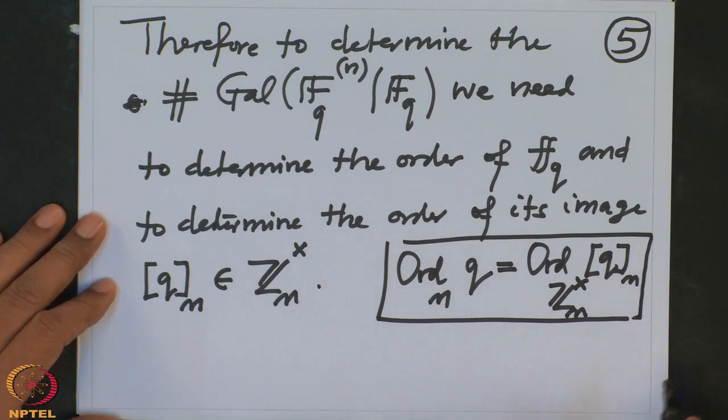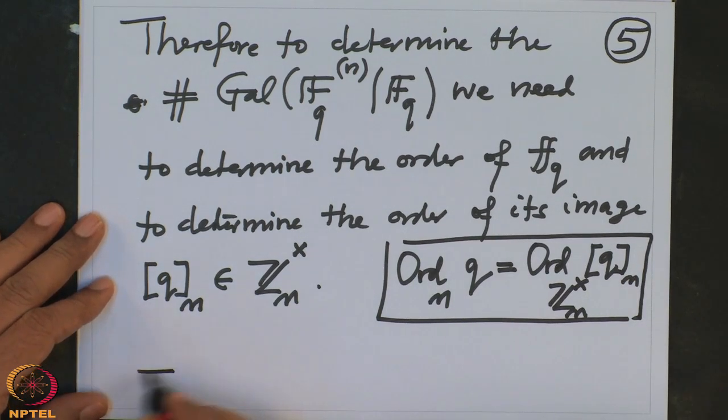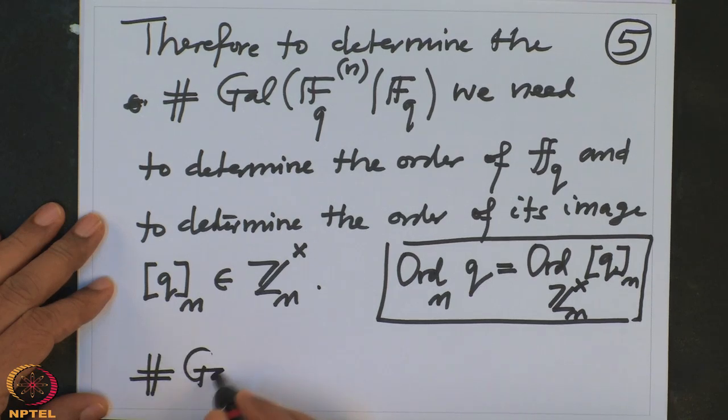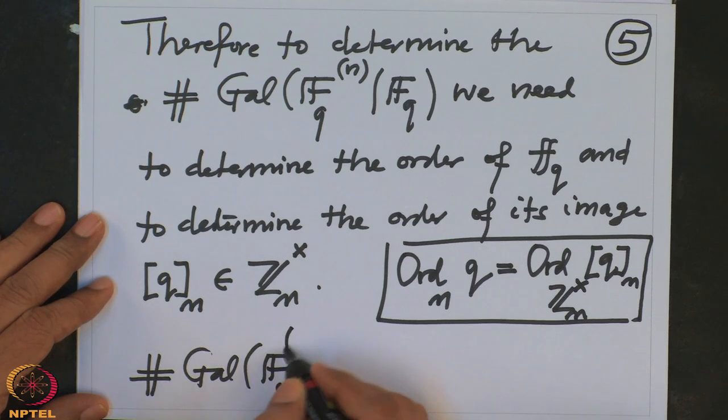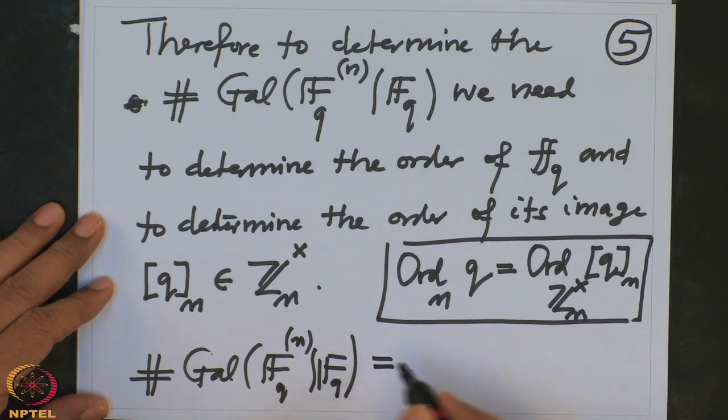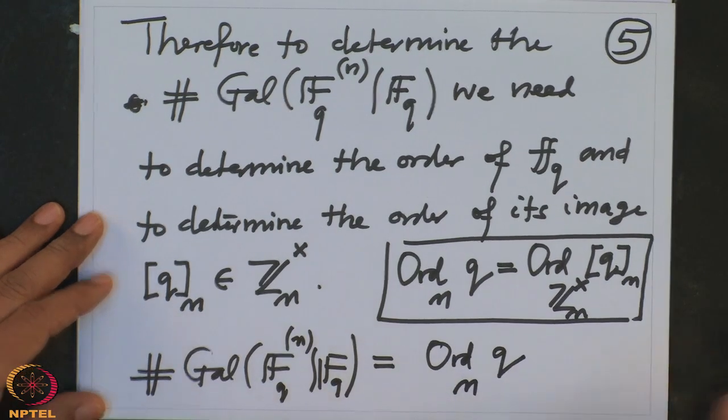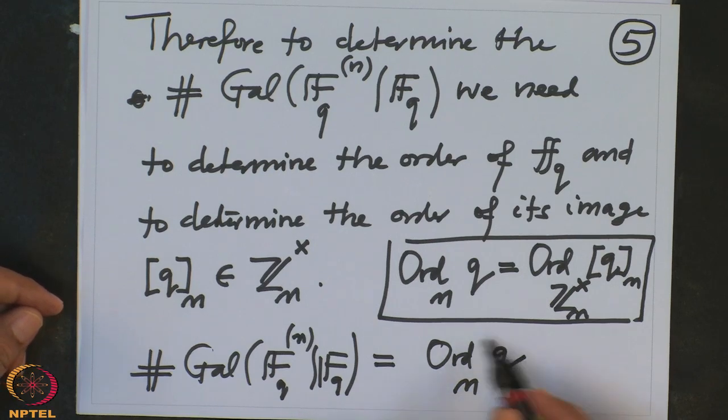In other words, what we proved is that the order of the Galois group is equal to the order of q_n. This is by definition the order of the residue class q in Zn cross.